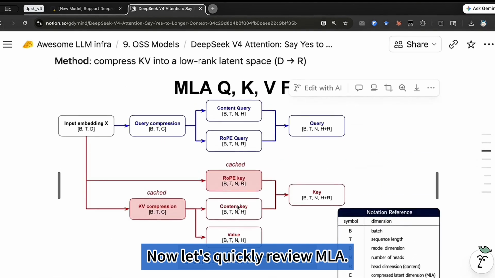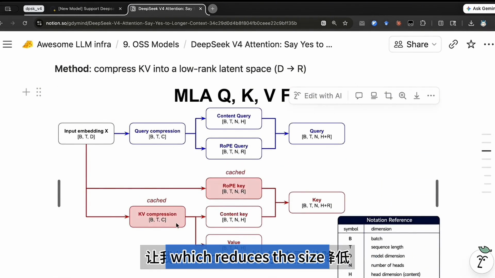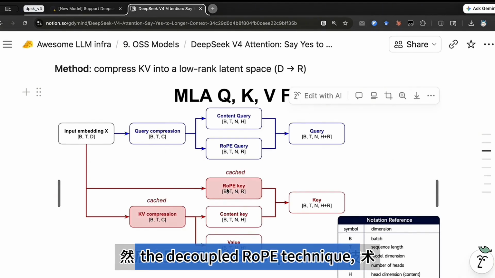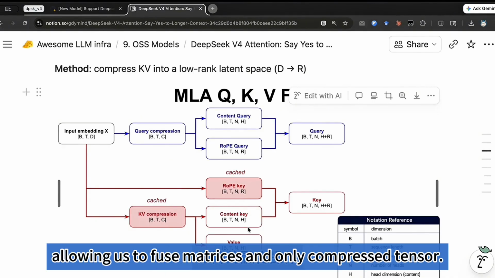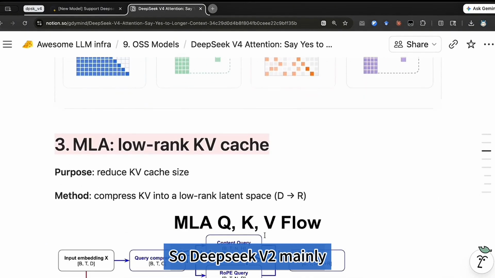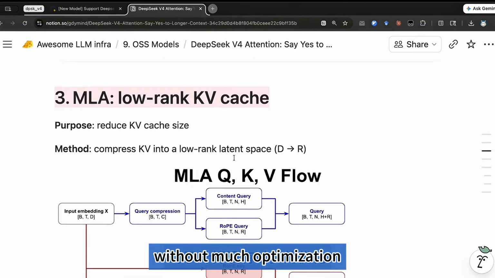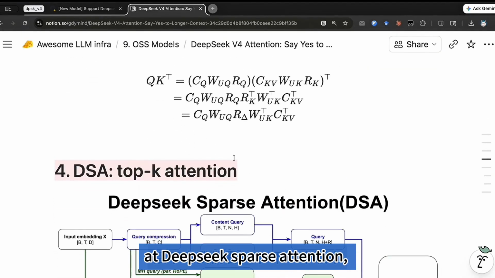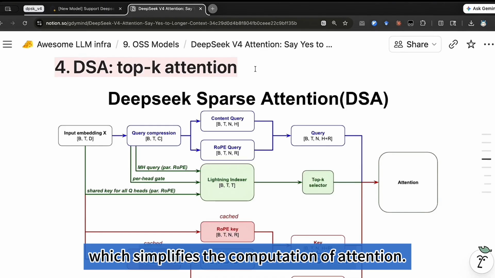Now let's quickly review MLA. It introduces low rank compression, which reduces the size of the KV cache. Additionally, it introduces the decoupled rope technique, allowing us to fuse matrices and only cache the compressed tensor. So Deepseek v2 mainly focuses on how to reduce storage, without much optimization for attention computation. Next, let's take a look at Deepseek sparse attention, introduced in Deepseek 3.2, which simplifies the computation of attention.